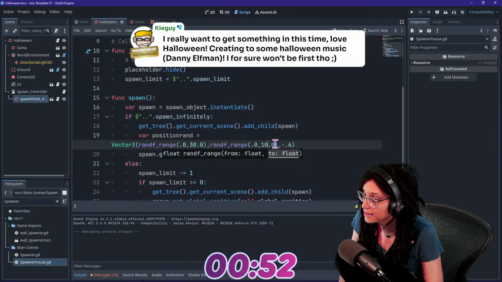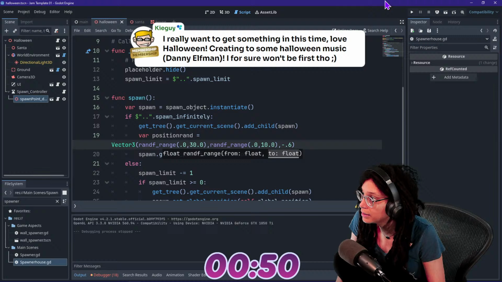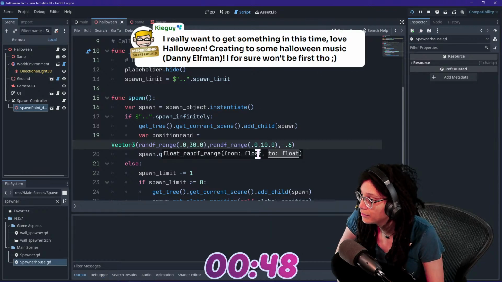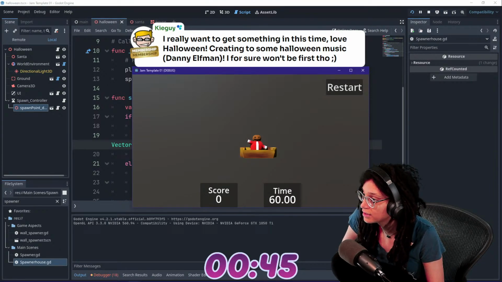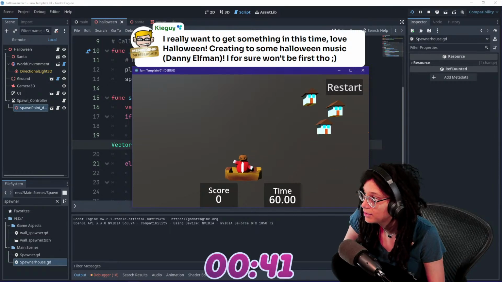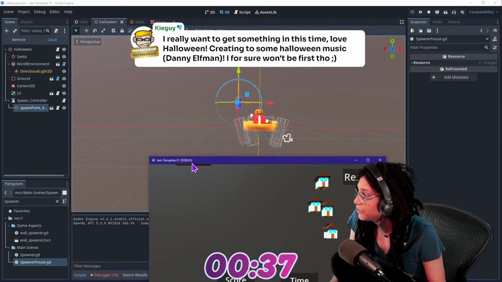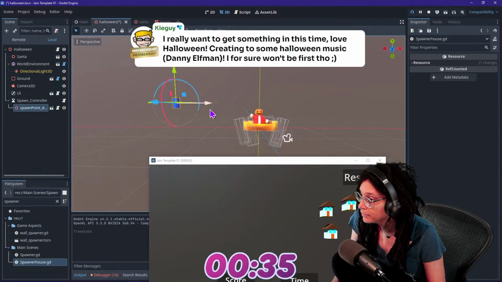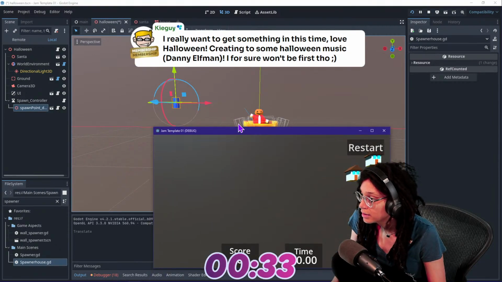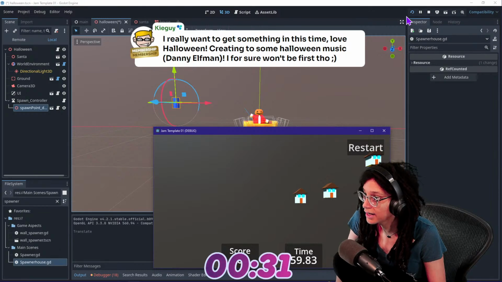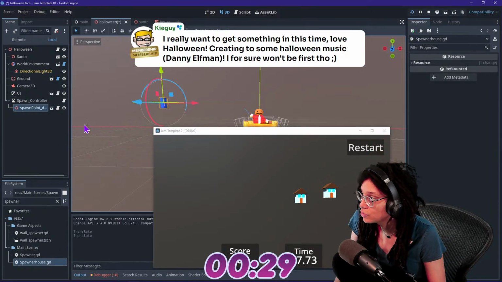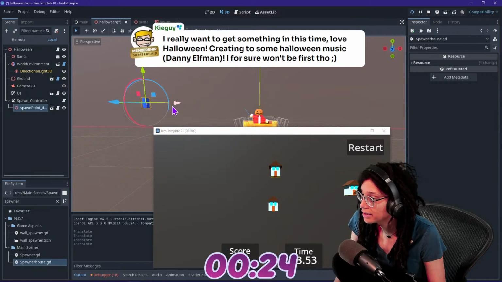Bring it in. Honestly, I'm worried about things appearing off screen for sure, because it seems like it's very localized to a very specific area of the screen. Like it's just up in the top right. We need to move that spawn point. Let's move it over here. Oh, that's not gonna happen. That's cool. That is better.